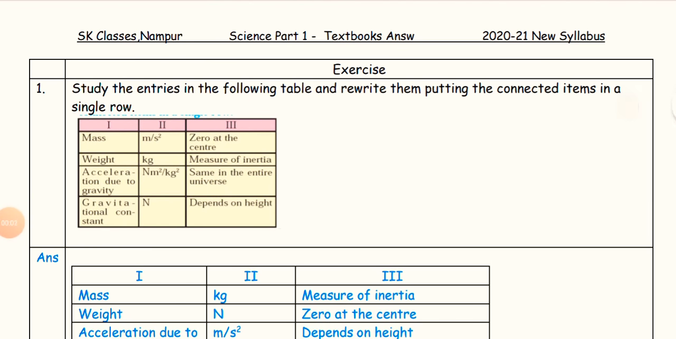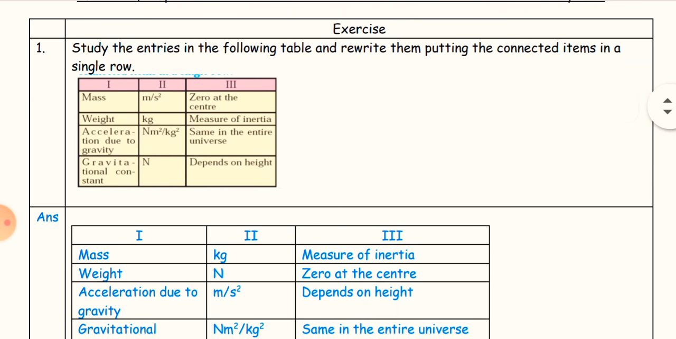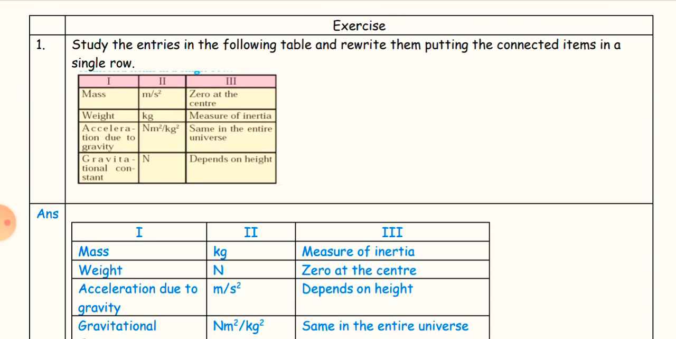Hello students, today we are going to see the exercise of the lesson Gravitation from the science part. First, here is the first question. Study the entries in the following table and rewrite them putting the connected atoms in a single row. There are 3 columns in the question. First, the names of entities, second, units, and third, properties.